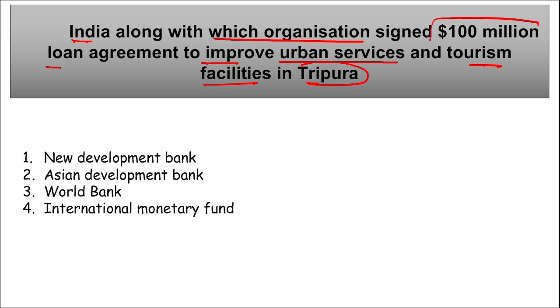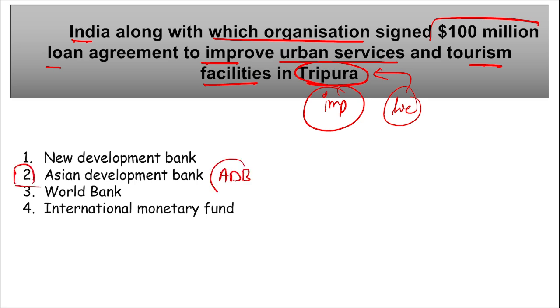Next is, India along with which organization signed a $100 million loan agreement to improve urban services and tourism facilities in the state of Tripura. Here the location is important, that is Tripura. So India along with the Asian Development Bank has recently signed a loan agreement. This loan agreement was for $100 million and it was to improve the urban services and the tourism facilities in the state of Tripura. Tripura is a northeastern state, first of all remember that, and this is the first urban project in India that has been prepared with PRF, that is Project Readiness Financing.